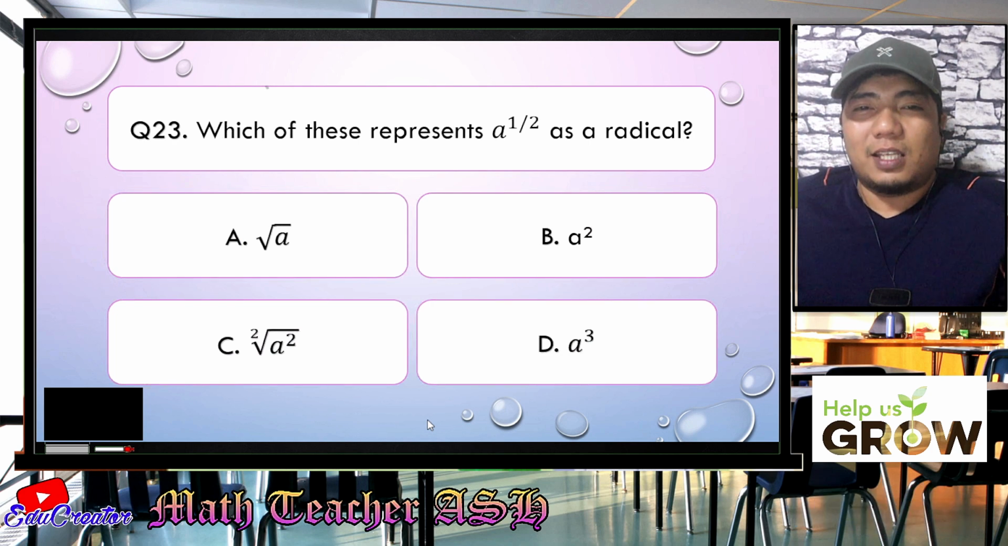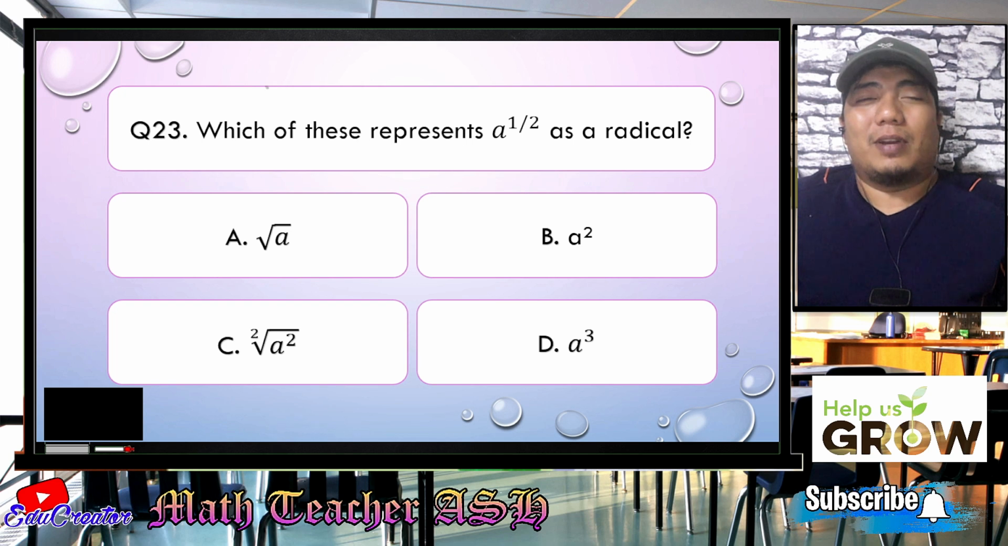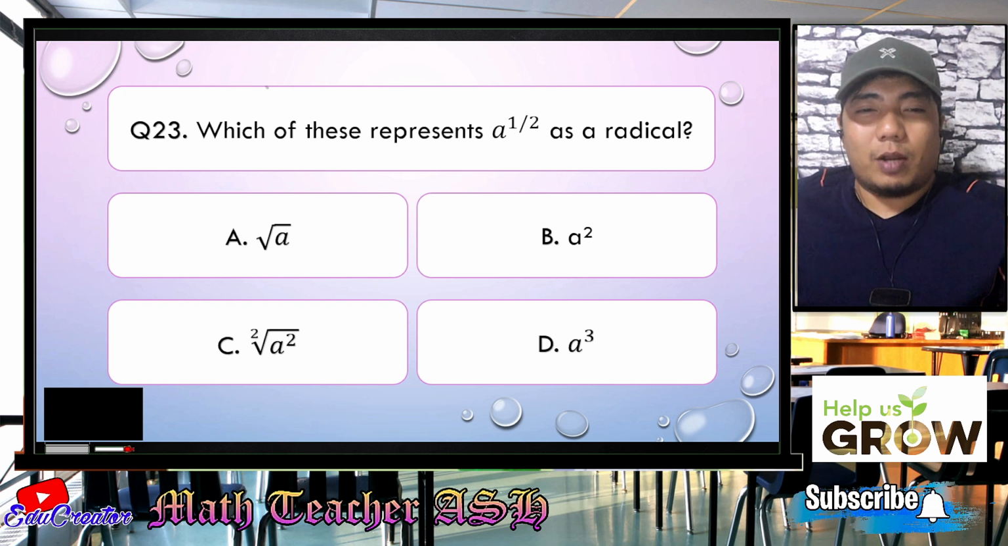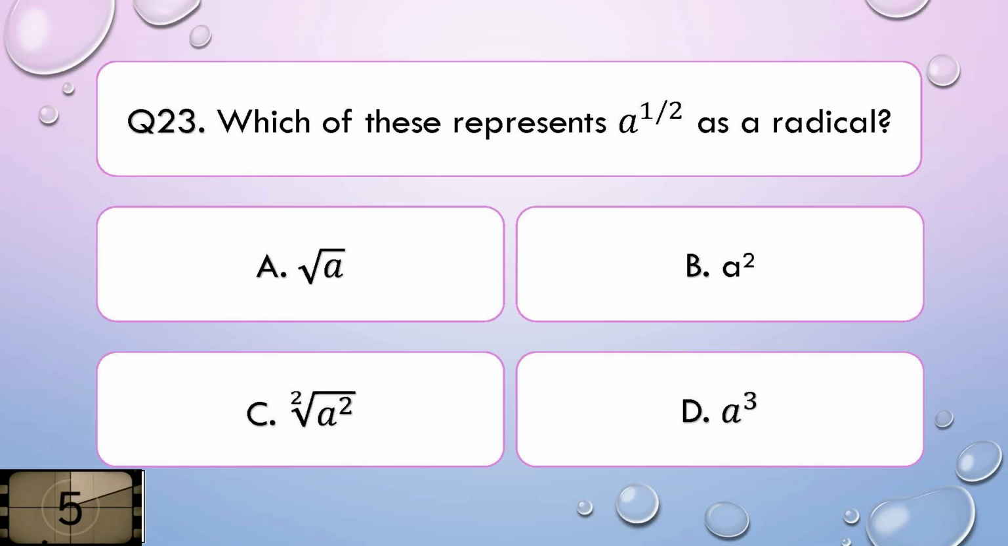Which of these represents a to the power of 1/2 as a radical? Okay, a radical expression. Is it A, square root of A, B, A squared, C, square root of A squared, or D, A cubed? I'll give you 5 seconds to think about your answer.